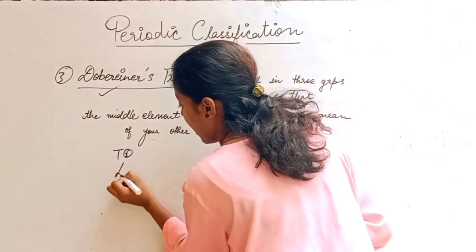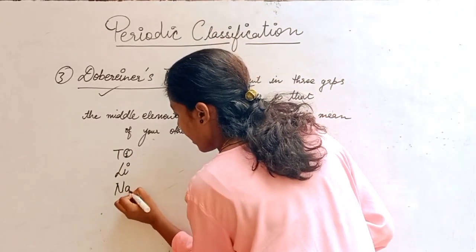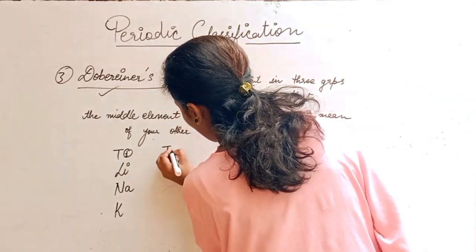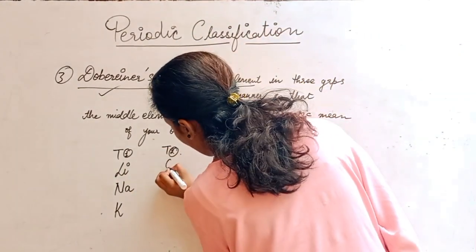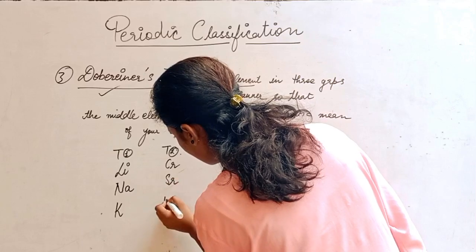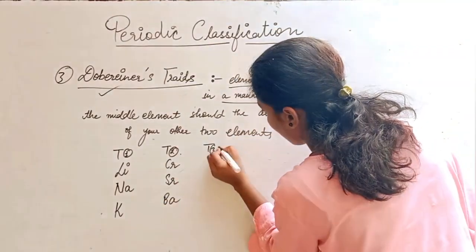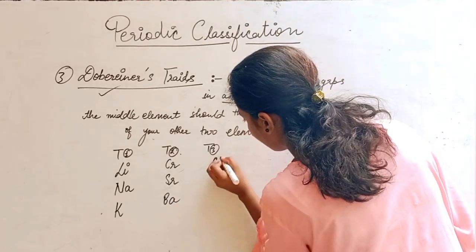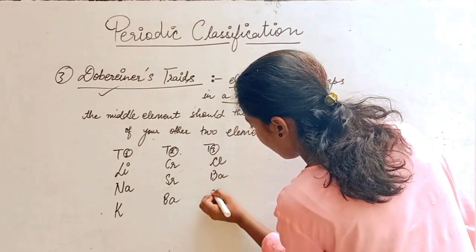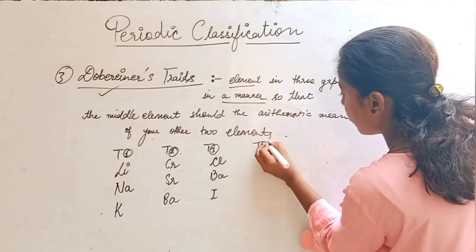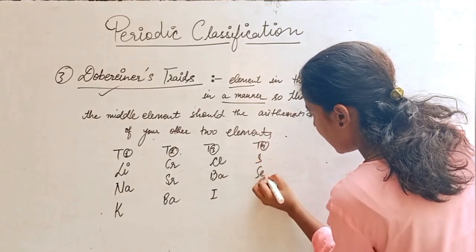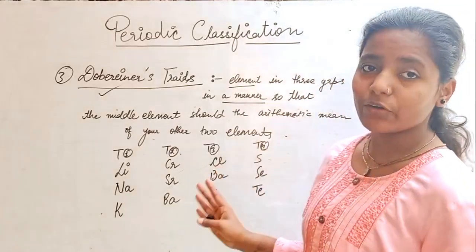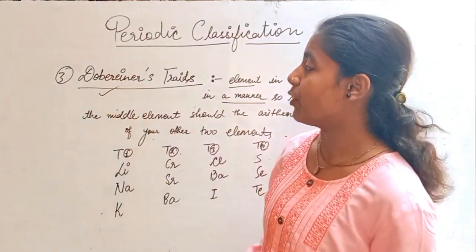What are the elements that came in Dobereiner's triads? Triad number 1 is your Li, Na and K, lithium, sodium and potassium. Triad number 2 goes as Ca, Sr, Ba. Triad number 3 is your Cl, Br, I, and triad number 4 is your S, Se, Te. Okay, so these are the four triads discovered by Dobereiner.